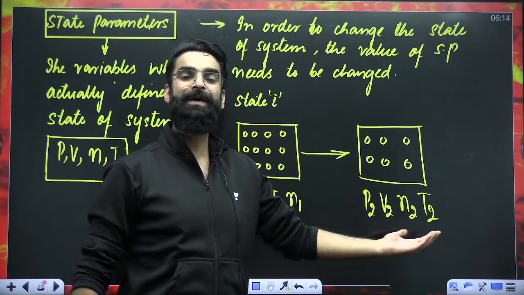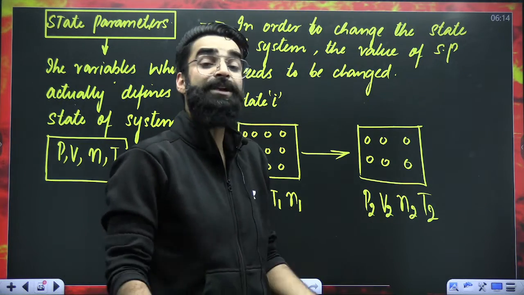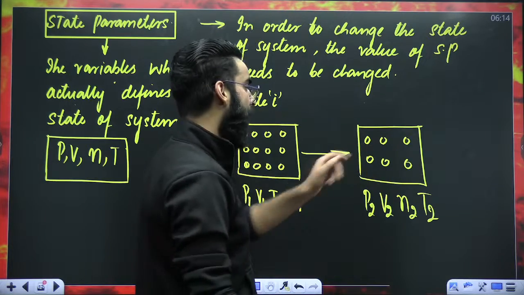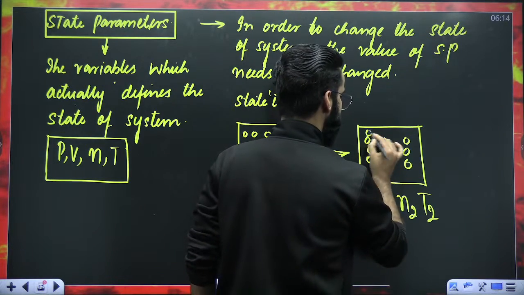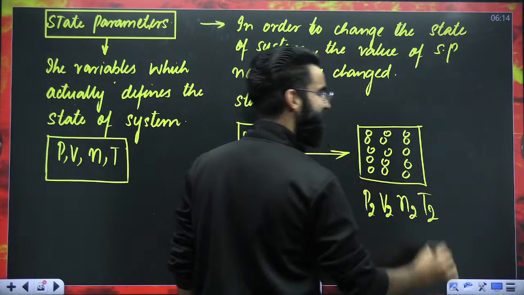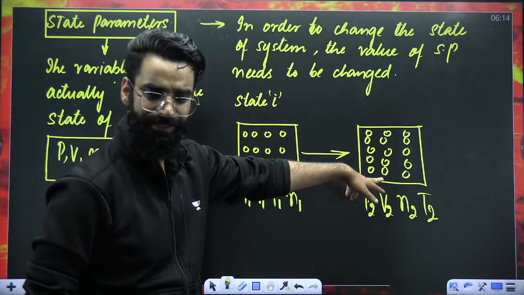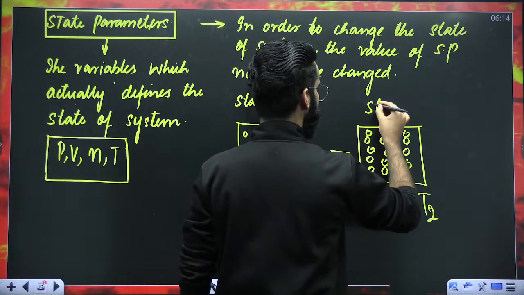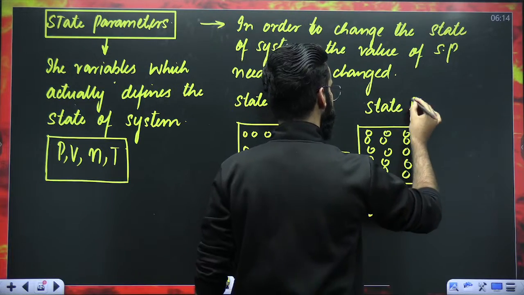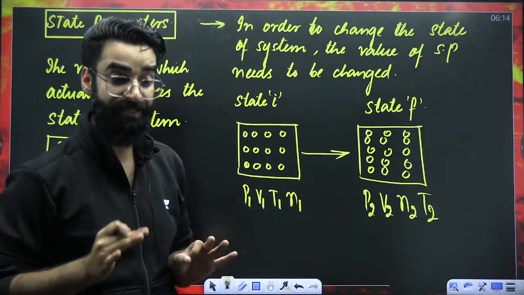And when you change the state parameters, what happens to the state? The state of the system automatically changes. Now, you cannot say that this gas is present at the initial state. Let's call this the final state. This is going to be the final state of the gas. So in short, what I want to convey at this particular point of time.